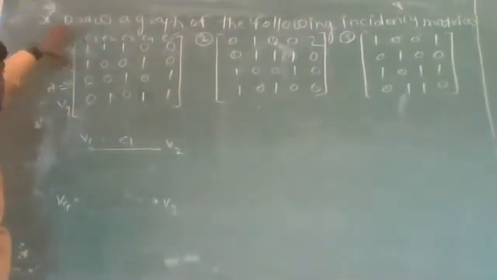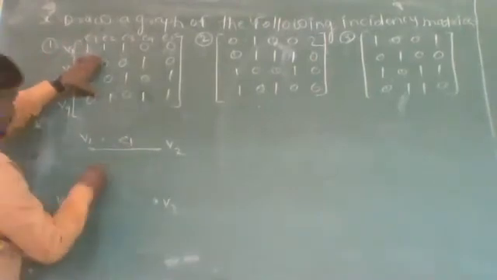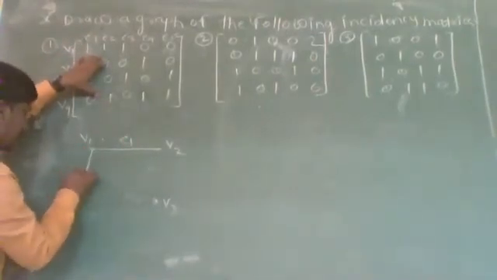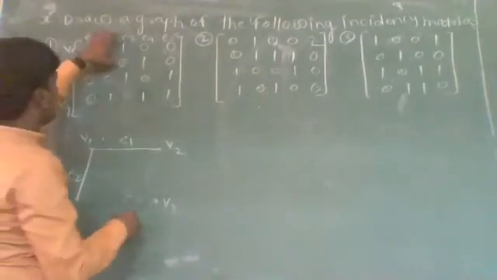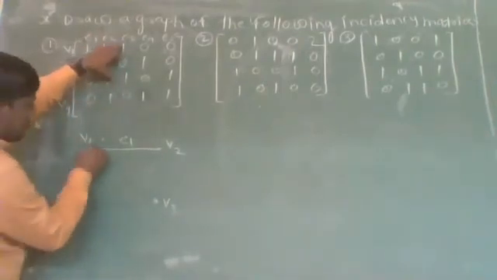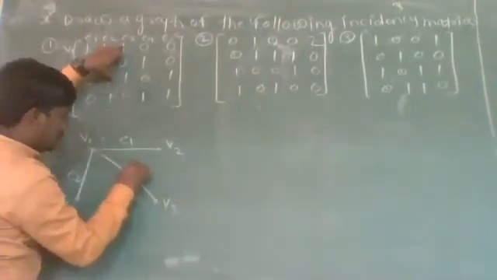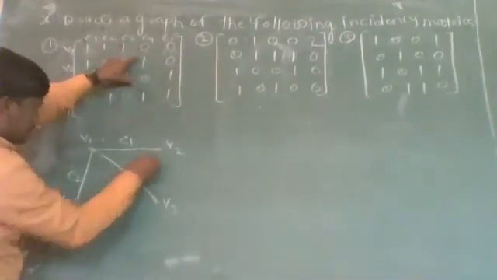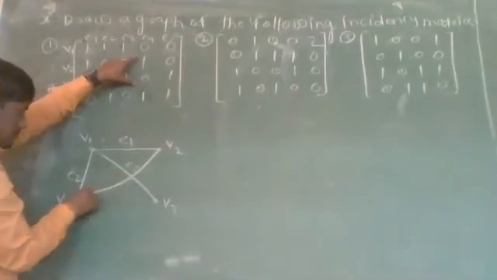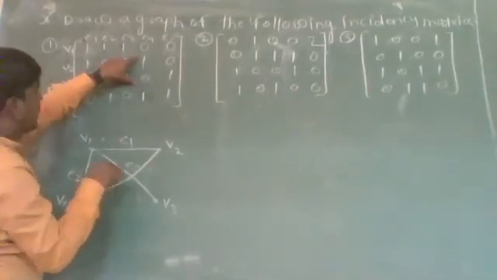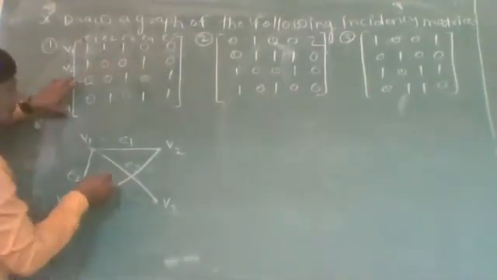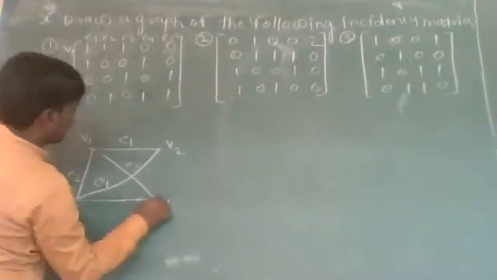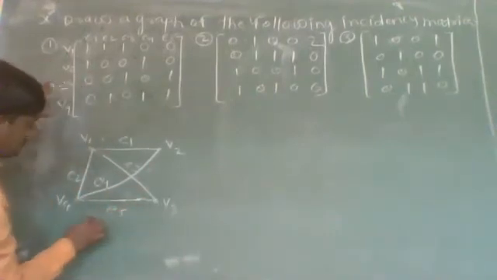Now, E2 is incident on vertex V1 and V4. So this one is E2. E3 incident on V1 and V3. So this should be E3. E4 incident on V2 and V4. And E5 incident on vertex V3 and V4. So this one is the graph G.